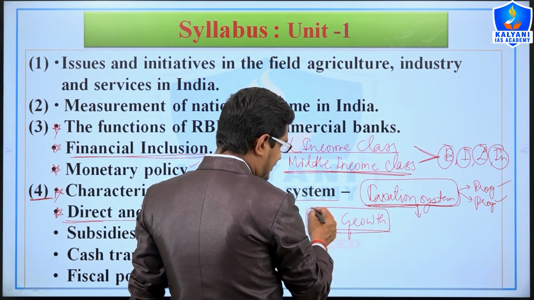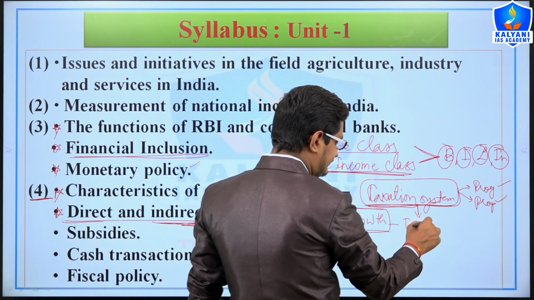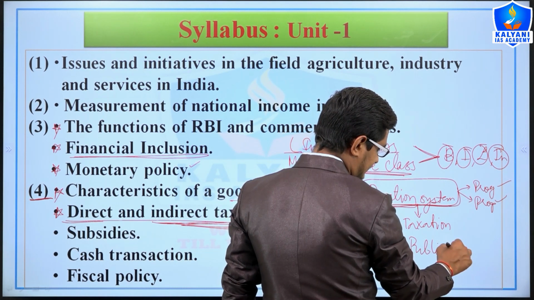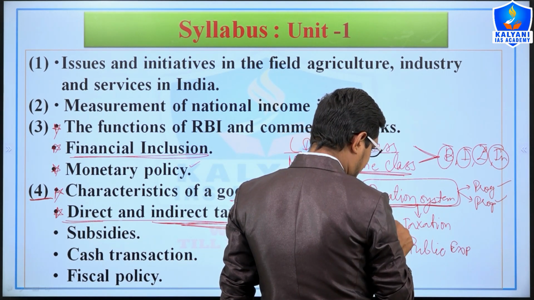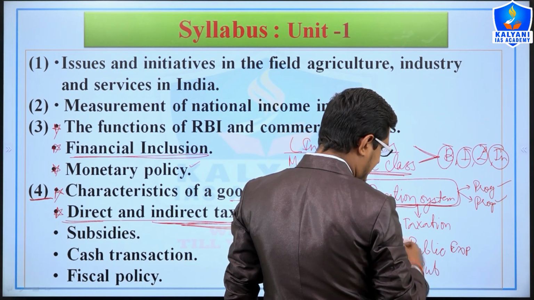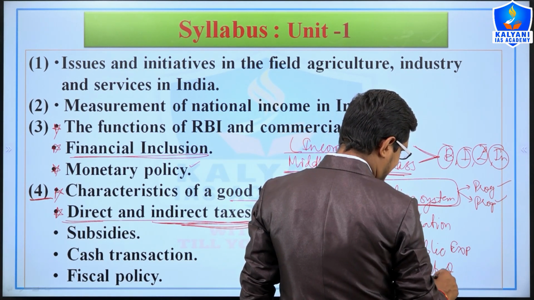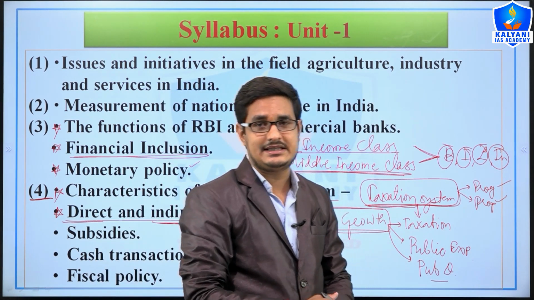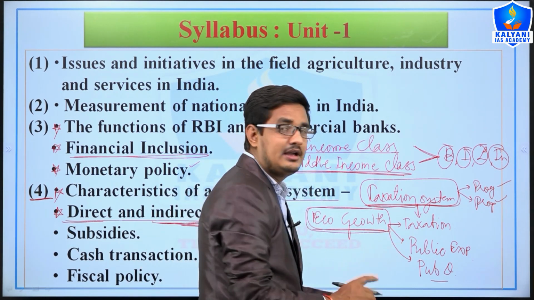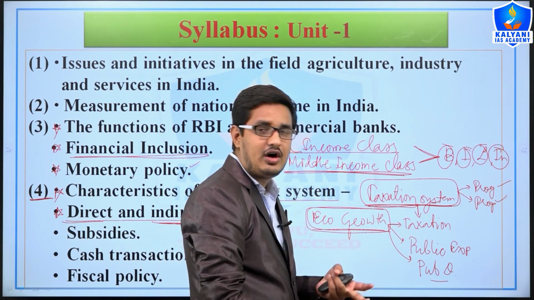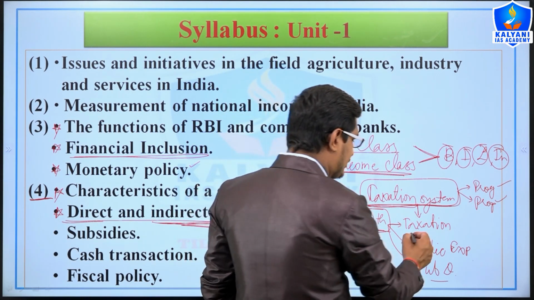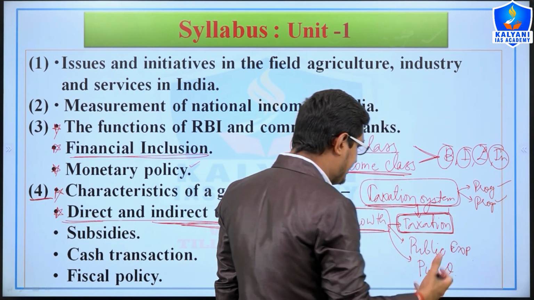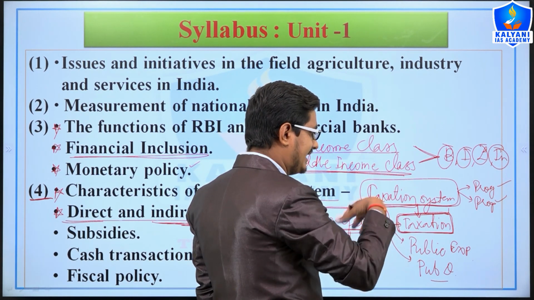The government, through taxation, public expenditure, and public debt, plays an important role in economic growth, price stability, and control of liquidity in the market. Through taxation, government also controls the liquidity and price stability, and controls inflation also.